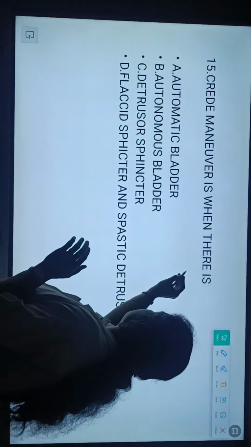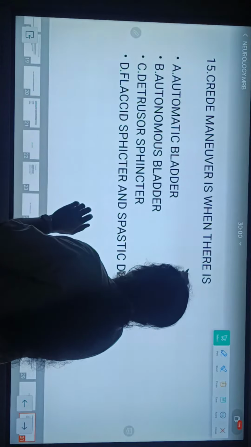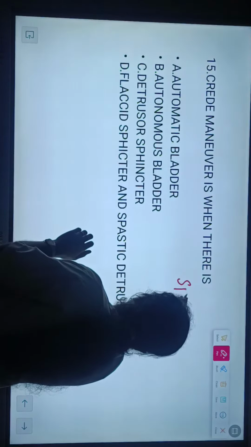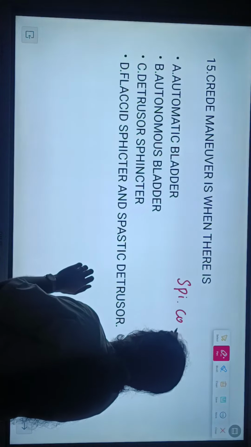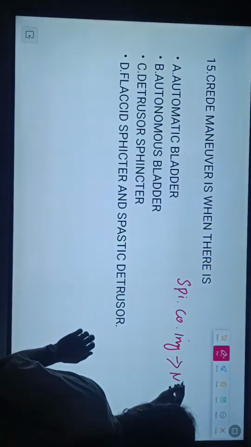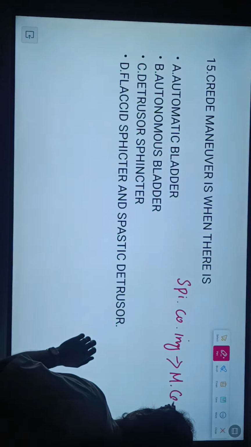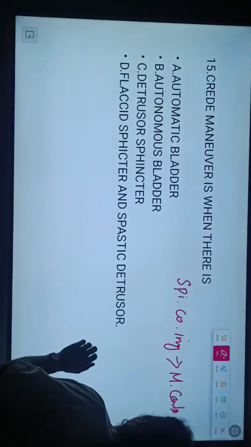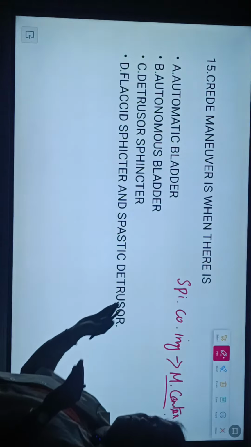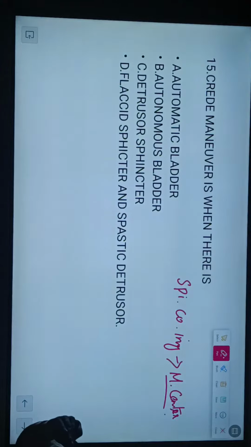So in spinal cord injury, the grid maneuver is nothing but we facilitate the voiding of urine.